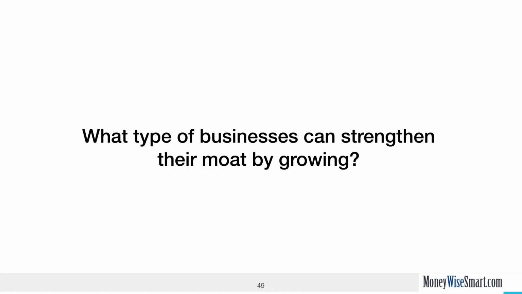Now, as a business with high ROIC gets bigger and the profits become more meaningful, its high returns usually attract more and more competition and their gross margins are attacked. So thinking logically, we seek businesses that instead of falling under such competitive pressures would actually become stronger as they get bigger. And we like businesses where the moat actually becomes stronger as the business becomes bigger. So what kind of businesses would meet this criteria?